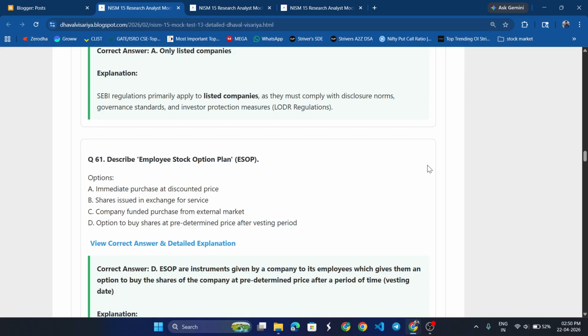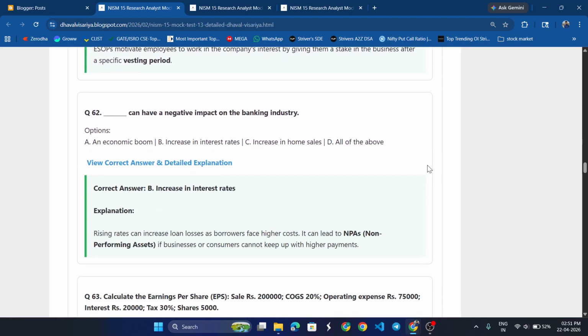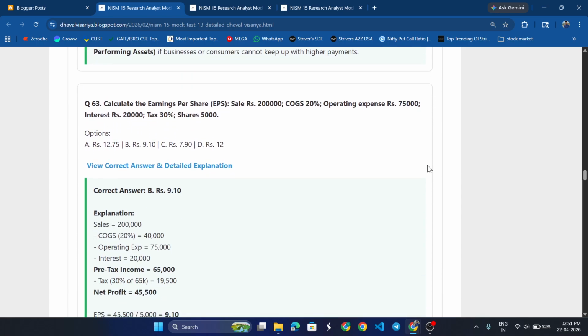Describe employee stock option plan. ESOPs are instruments given by a company to its employees which give them an option to buy the shares of a company at a predetermined price after a period of time. Dash can have a negative impact on the banking industry: increasing interest rate.